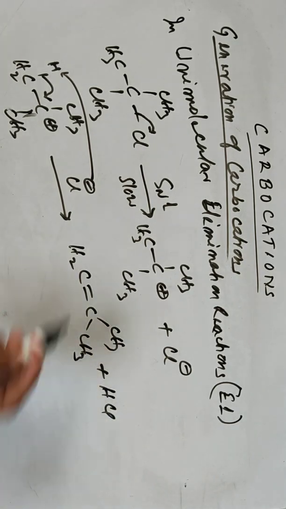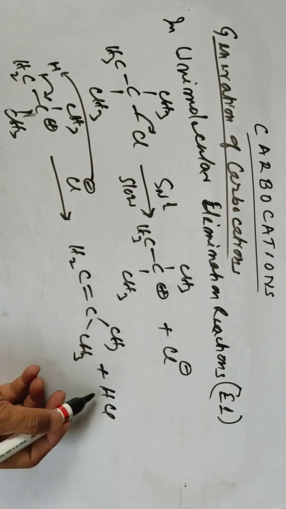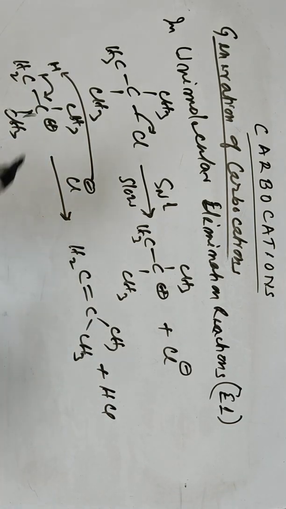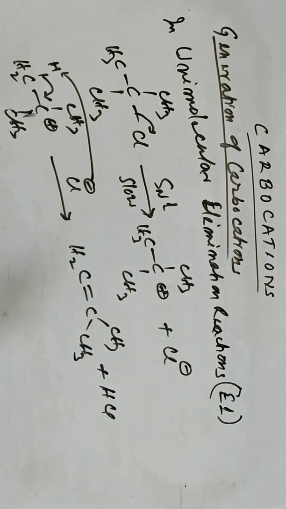So this is the E1 mechanism. This is giving this E1 mechanism here, with loss of HCl. In the E1 mechanism we got the carbocation as an intermediate.